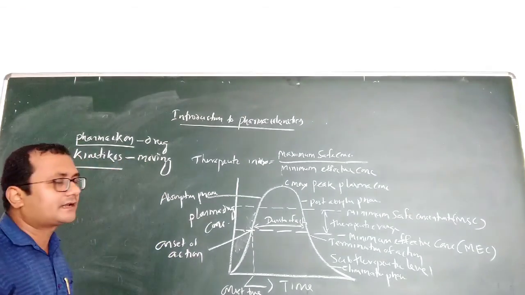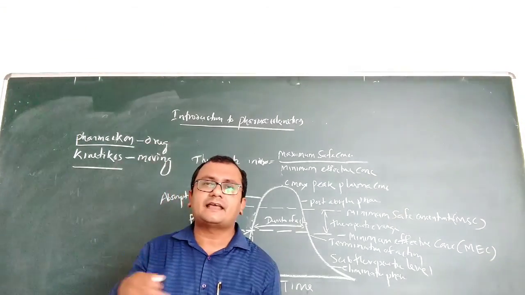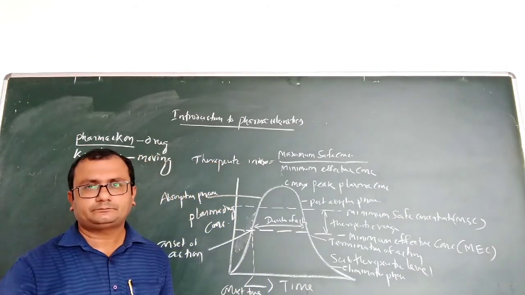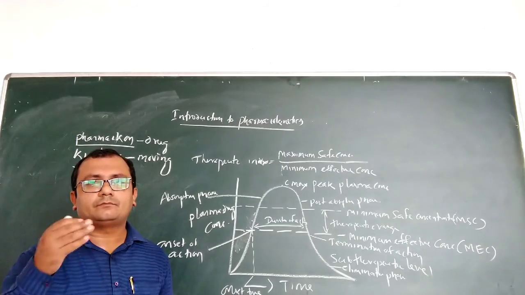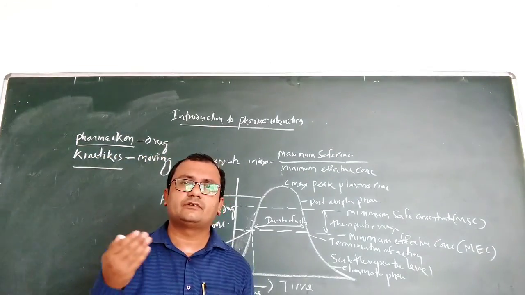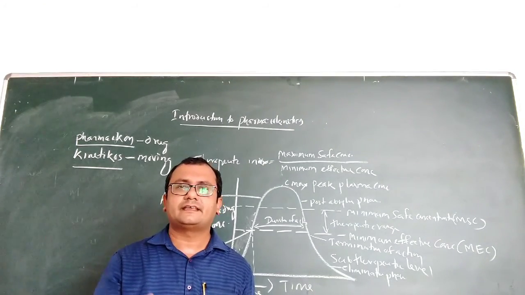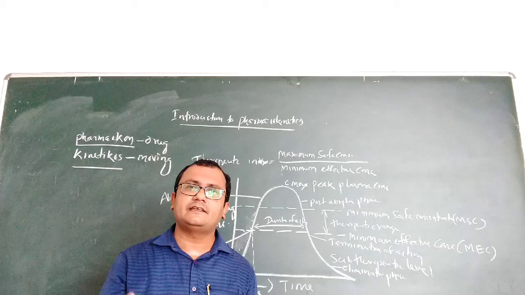Before starting pharmacokinetics we need to know the different types of drugs we use. Maybe simple drugs required to cure a headache or fever, taken once daily.